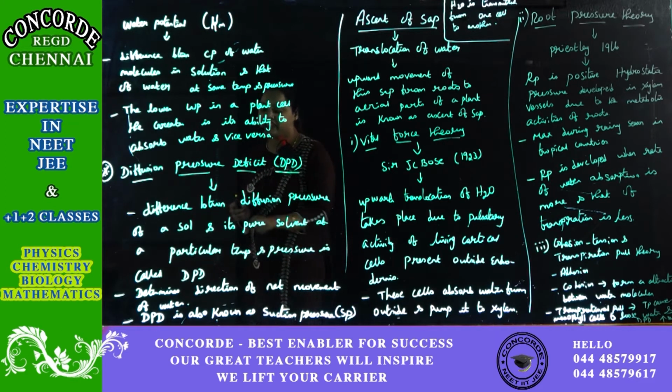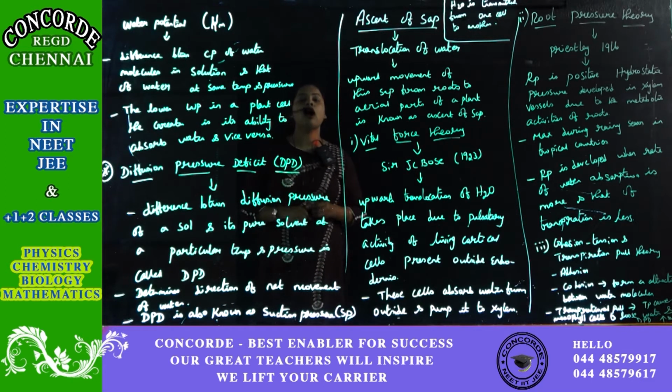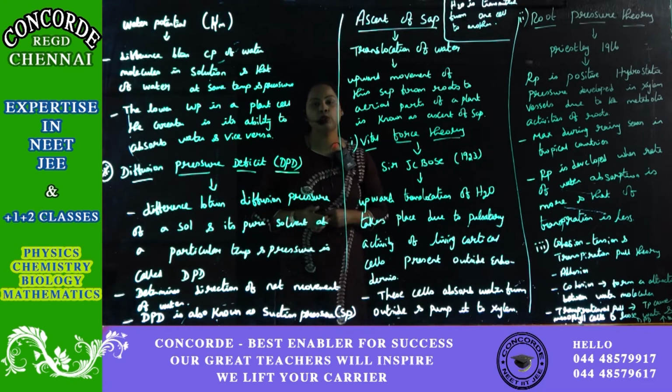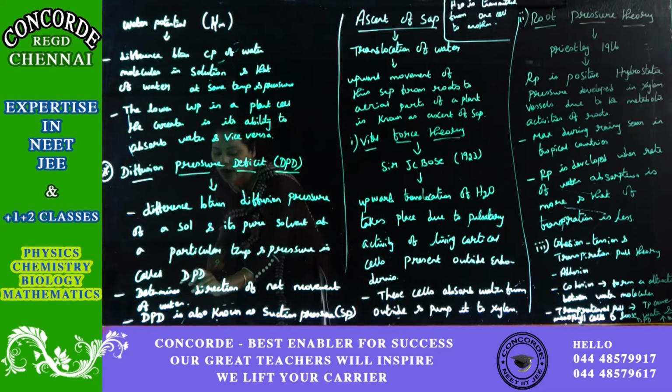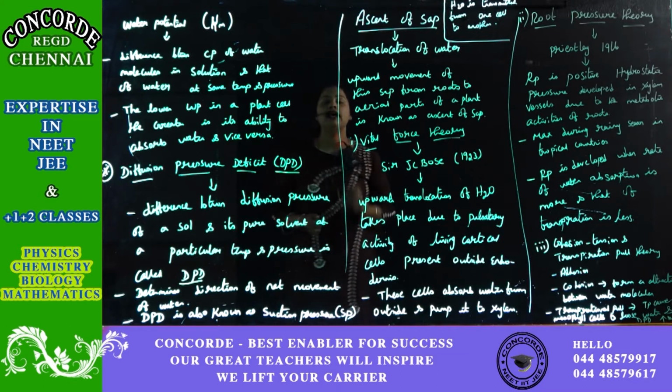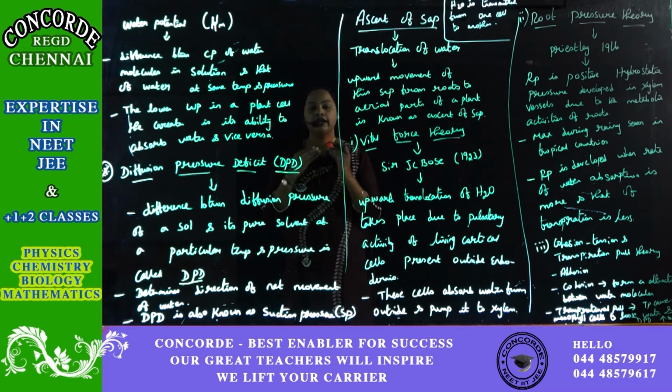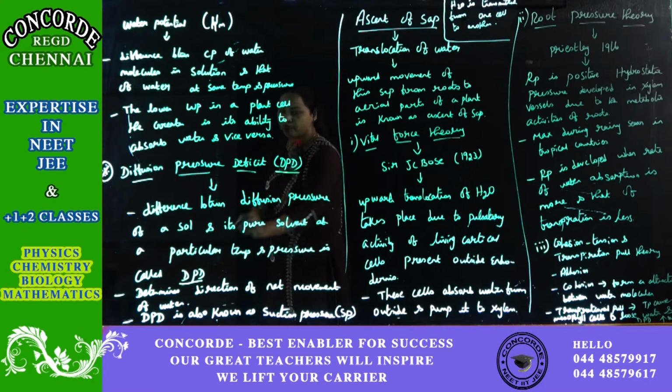So this DPD determines the direction of the net movement of water. How much water has to reach the plant is determined only by DPD. Remember one thing, DPD determines the net movement of water.